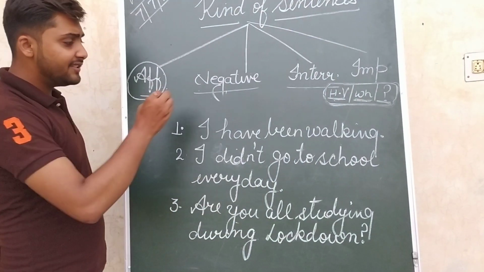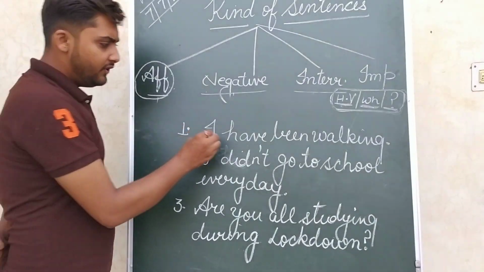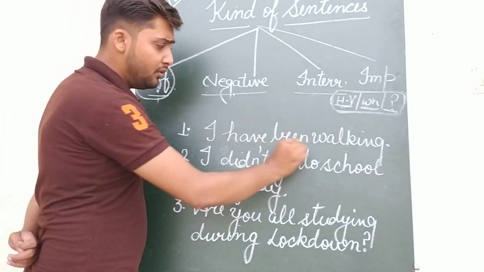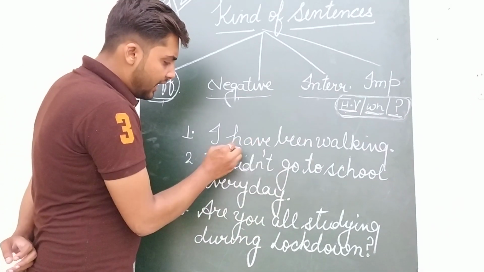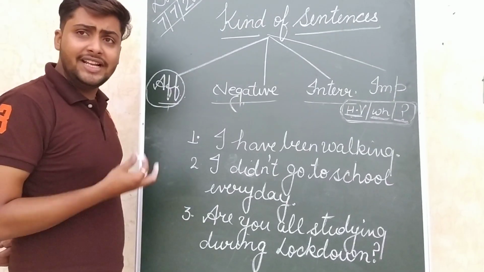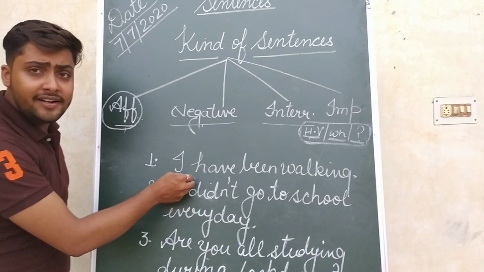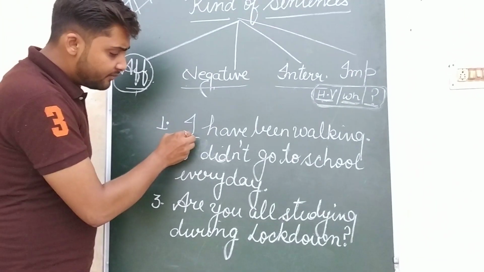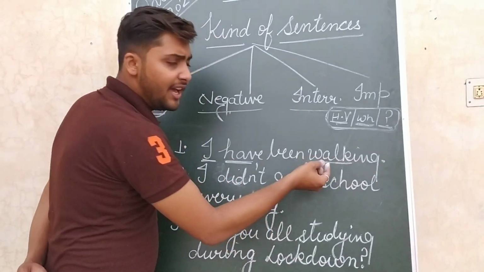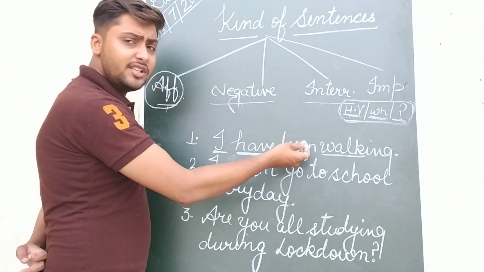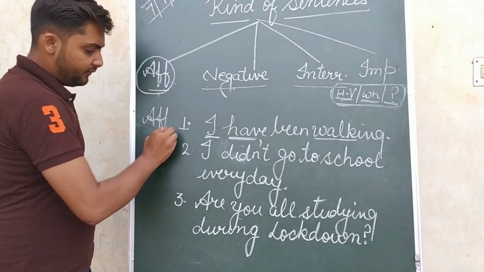Okay, now come to the first sentence. Which kind of sentence is this? Just look at this. We are not having no. There is no negative sense in this sentence. I have been walking. It means I am declaring, I am telling. So it is a declarative sentence because here only subject has been used and then helping verb and then verb. So according to the structure, it is an affirmative sentence. So this one is affirmative.